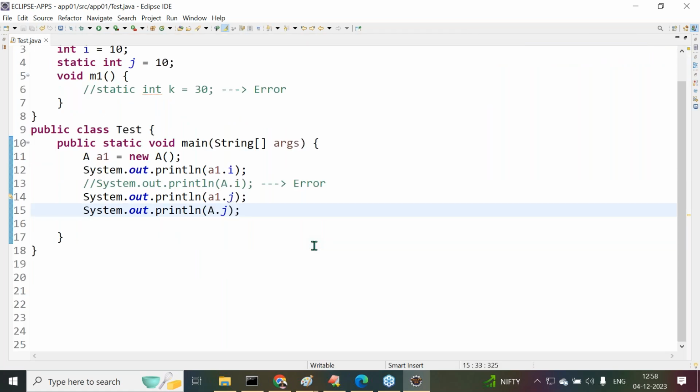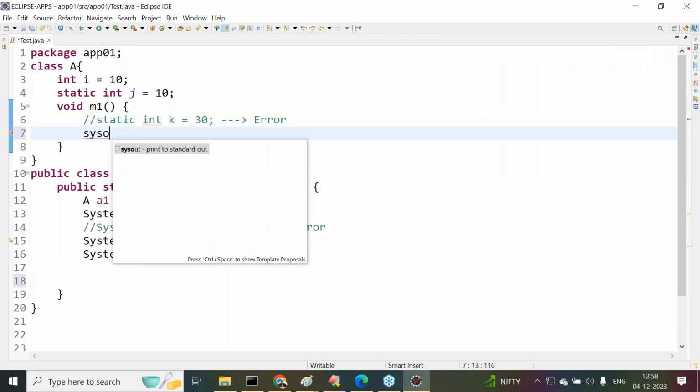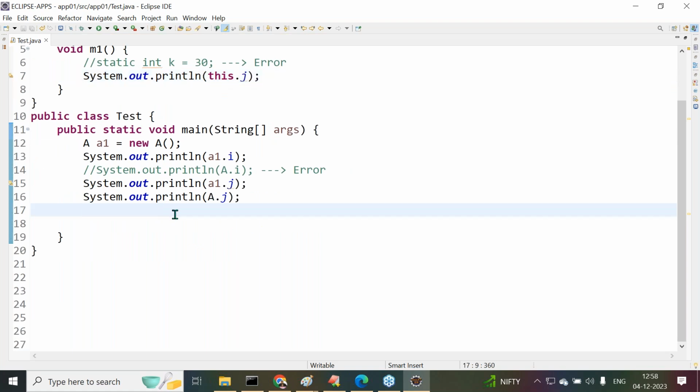Leave this one. After this, the current class static variable we can access by using the this keyword also. System.out.println of this.j is possible. This.i, this.j, both are possible here. We can access it. Next, understand the next one here.